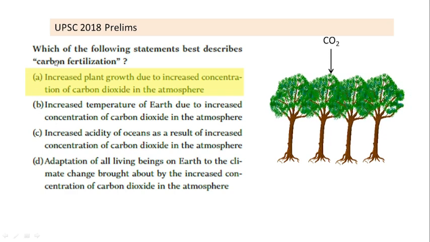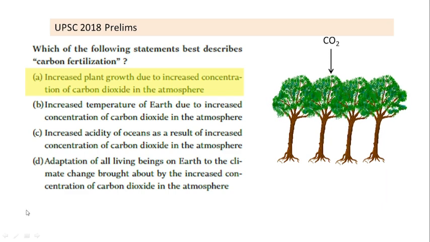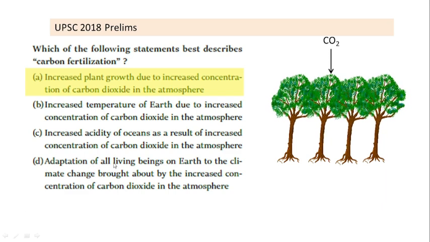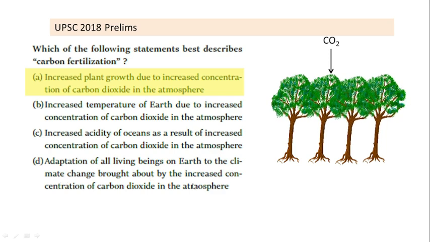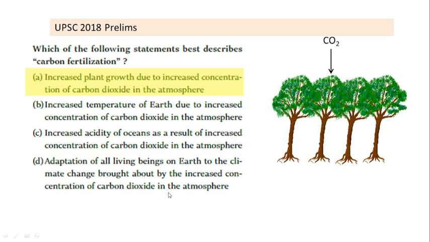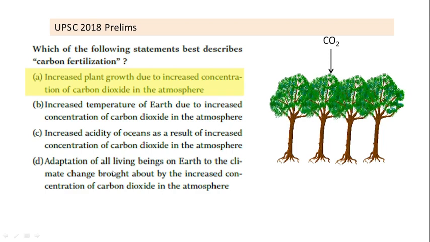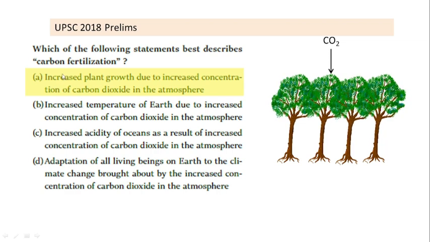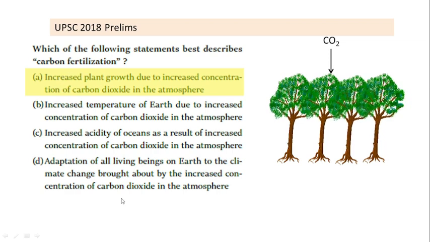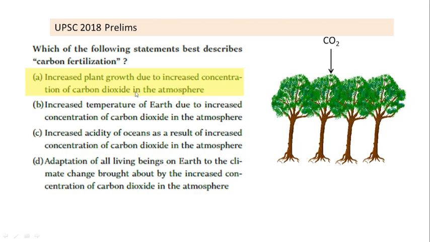It is not known as carbon fertilization. D option is adaptation of all living beings on earth to climate change brought about by increased concentration of CO2. So yes, when CO2 is high, adaptive mechanisms do operate in living beings, but this is not related to carbon fertilization. So the correct answer for this question is A.